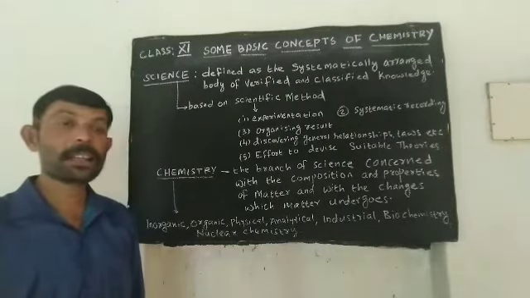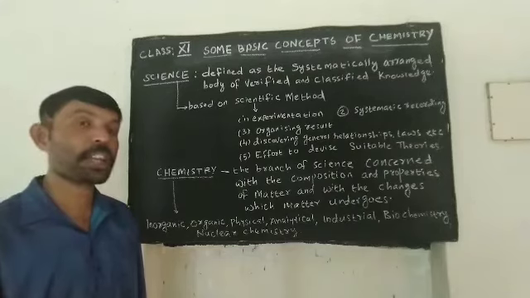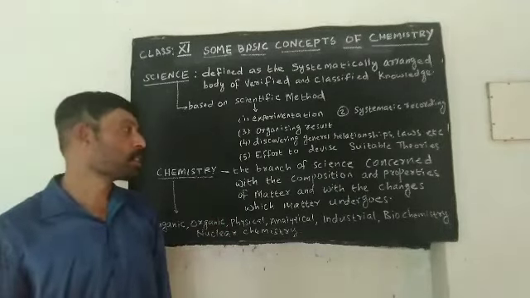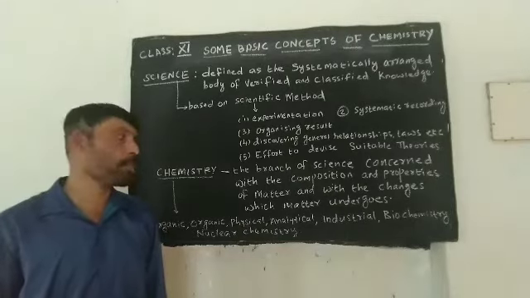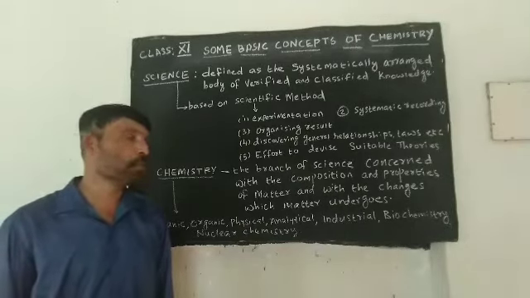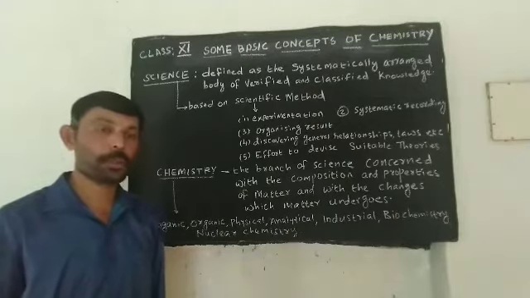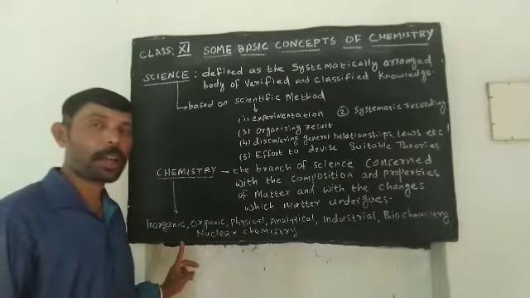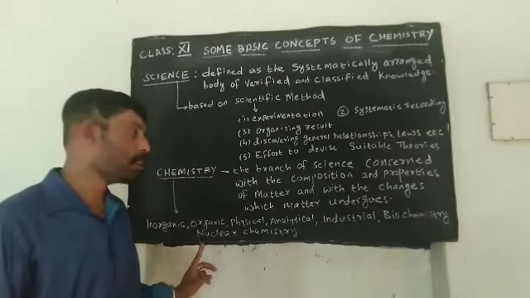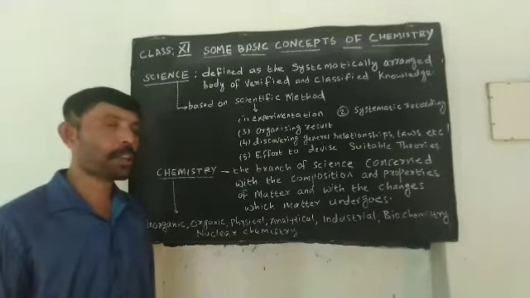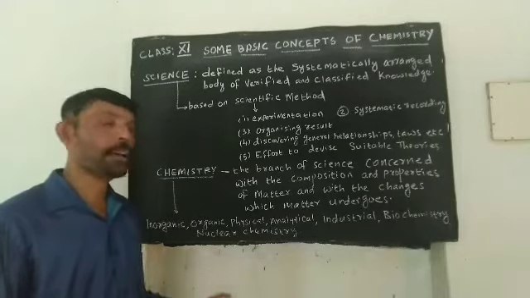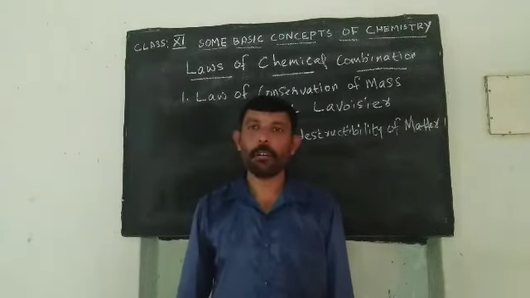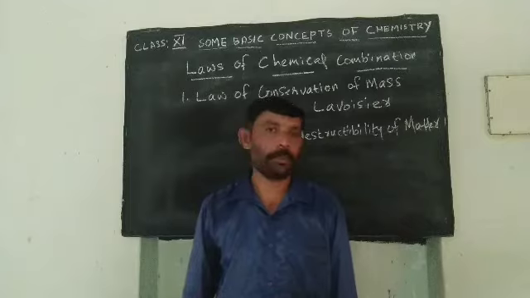Then we have dealt with chemistry, the definition of chemistry. The branch of science concerned with the composition and properties of matter with the changes which matter undergoes. Then the different branches of chemistry: inorganic, organic, analytical, industrial, physical, biochemistry and nuclear chemistry. Next topic is law of chemical combination.